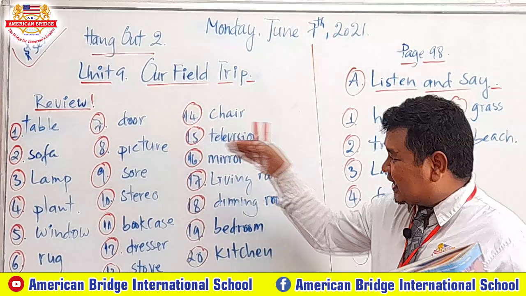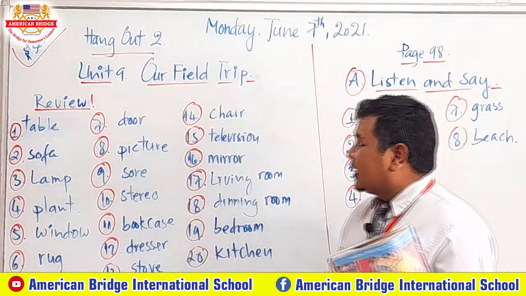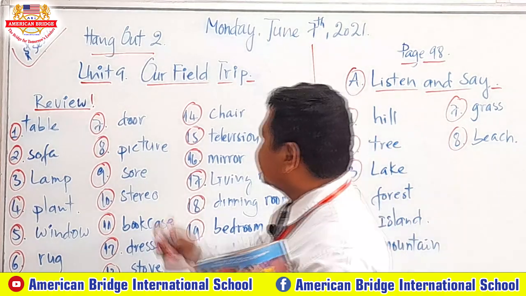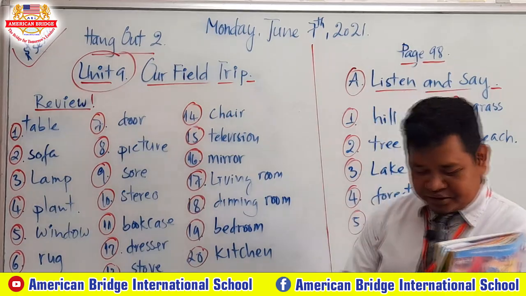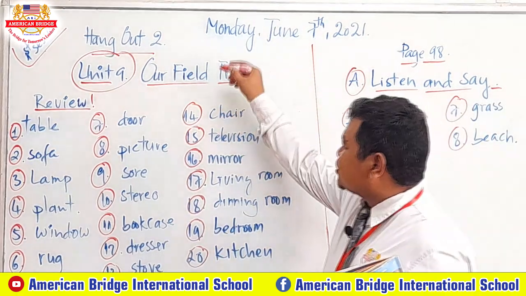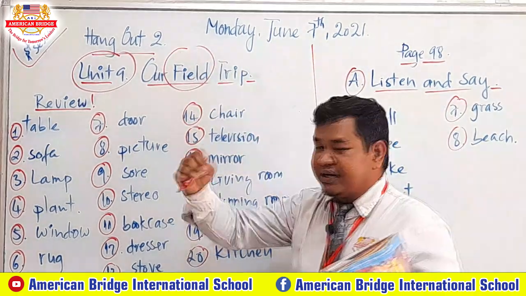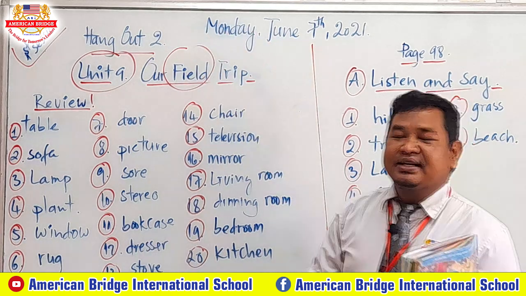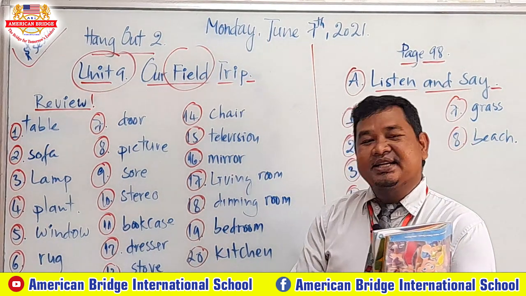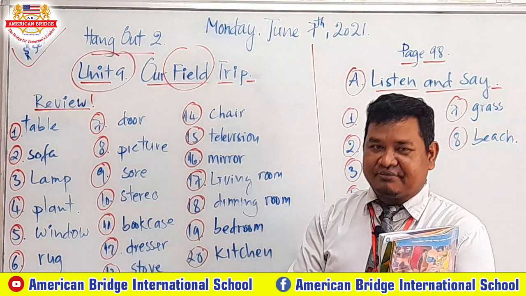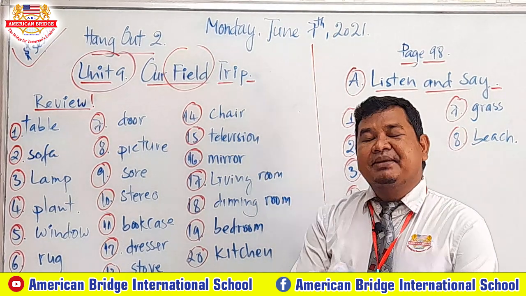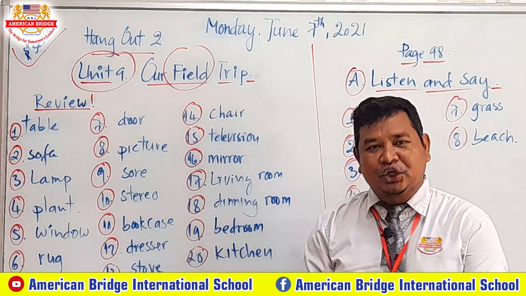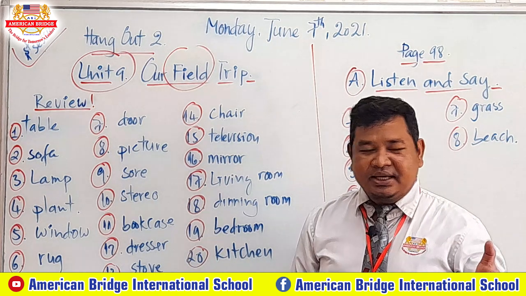And I want to make it clear also about this word. In Unit 9, they also talk about our field trip. Related to the word field trip, a field is something we have in the countryside, not in the city. A field trip is commonly used when you have a holiday, like a vacation.